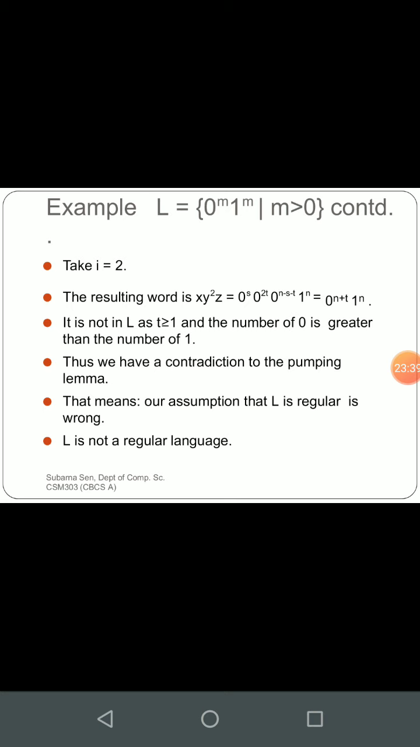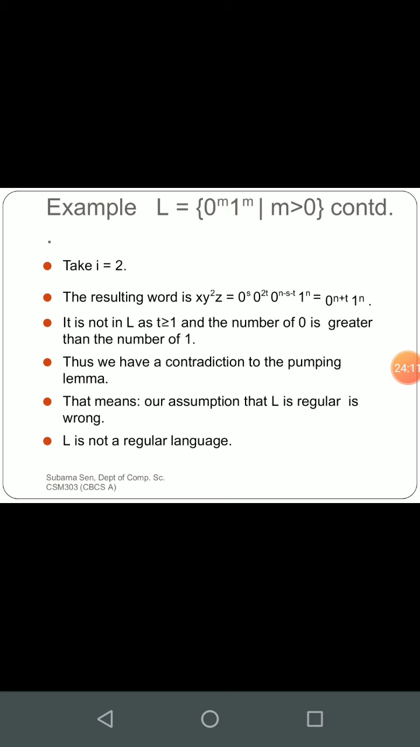Since T is greater than or equal to 1, as we have considered before, the number of 0s is greater than the number of 1s. It is contradicting. Since 0 is having power of n plus T and T is greater than or equal to 1, T will at least have the value of 1. So if we put T equals 1, what will happen? 0 to the power n plus 1, 1 to the power n. Is this the language given? No. What is the language given? The number of zeros and number of ones are same.